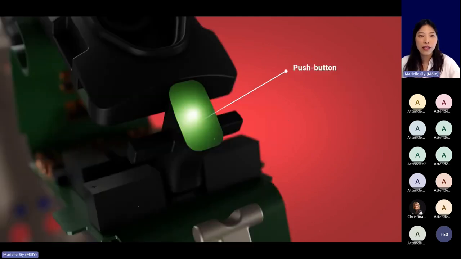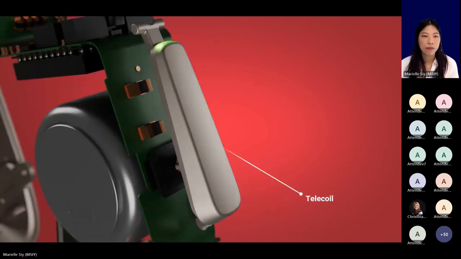And then the MiniRite has a convenient single push button, so your clients can easily control their hearing aids. It allows you to turn the hearing aids on and off, change a program, change the volume. If you press on the right side, it would of course make the volume louder for both hearing aids, and left is softer. And then the MiniRite also contains a telecoil so that your clients can connect to any teleloop systems in locations where that is an option.